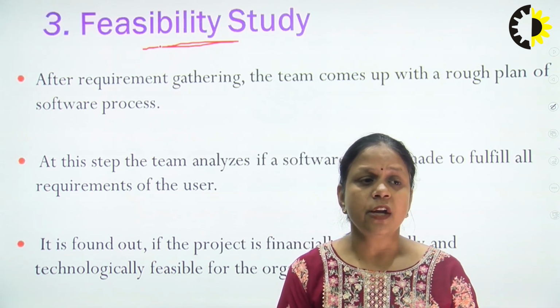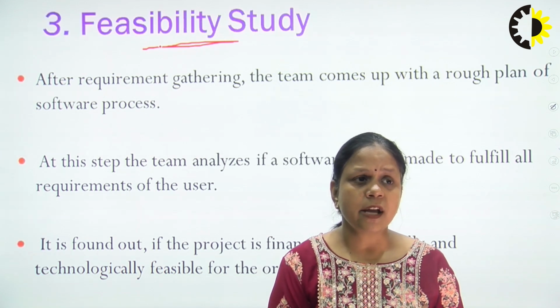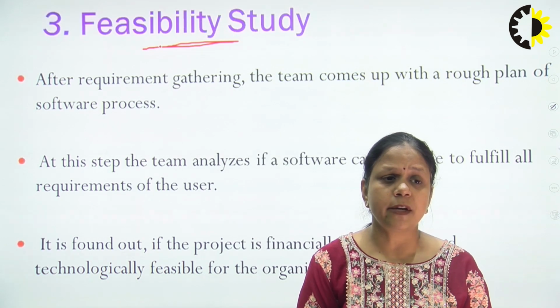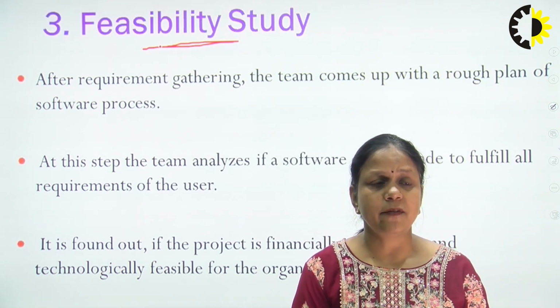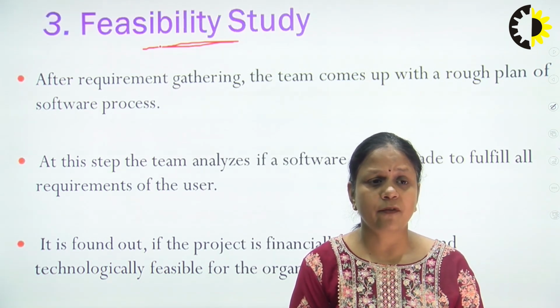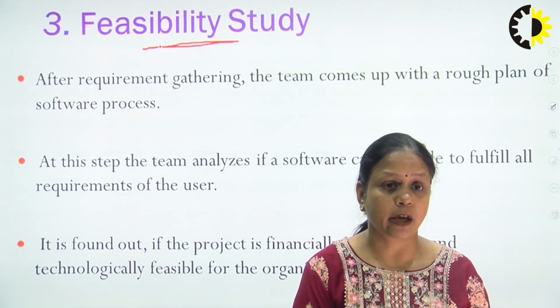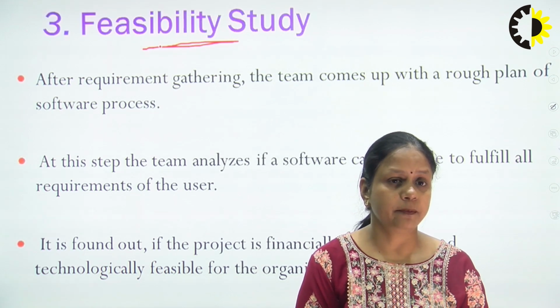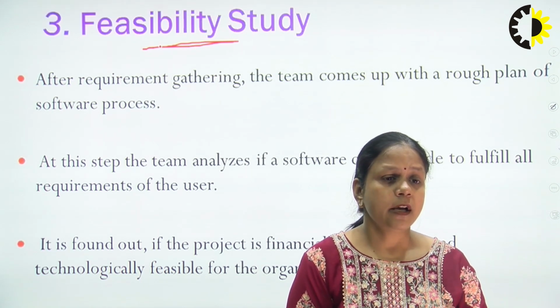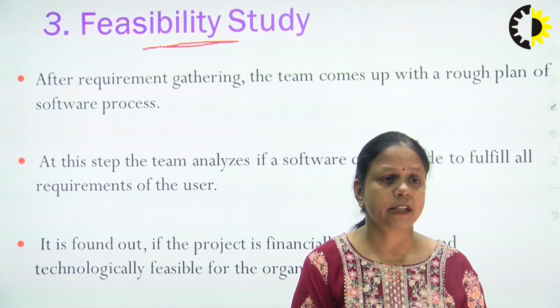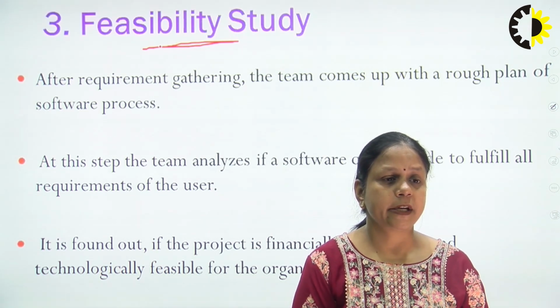So for the requirements we have specified in the SRS, is it feasible to develop them? We have to check technical feasibility, financial feasibility, and different types of feasibility. Fine. So this is another phase of the SDLC, the feasibility study.